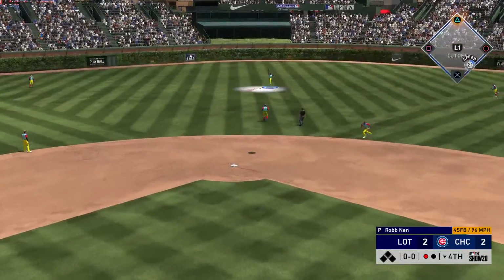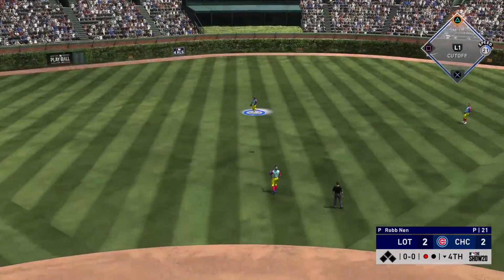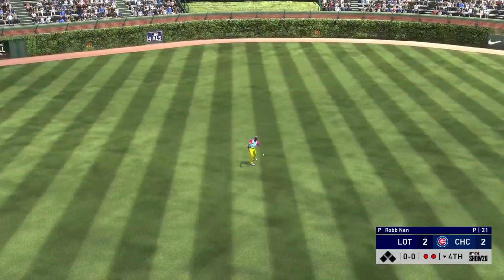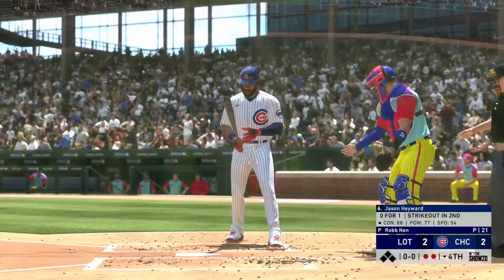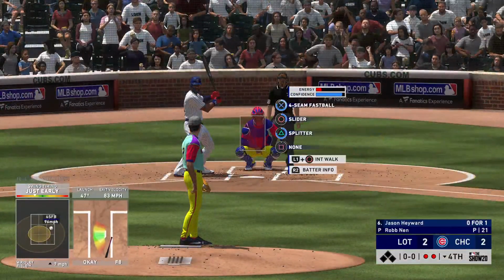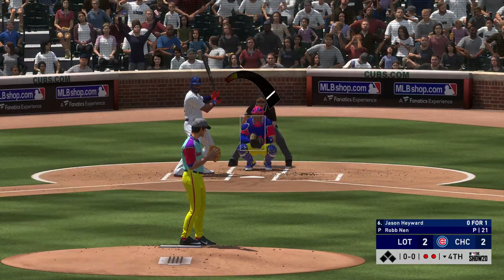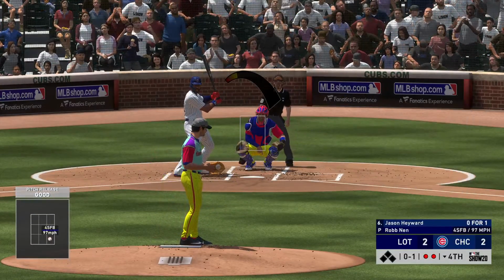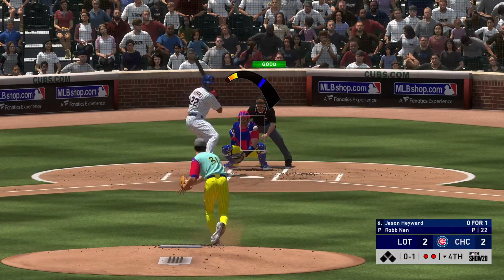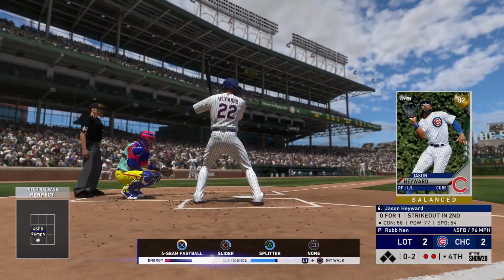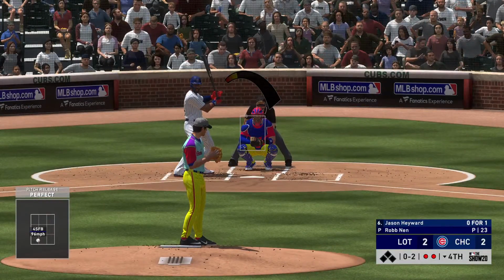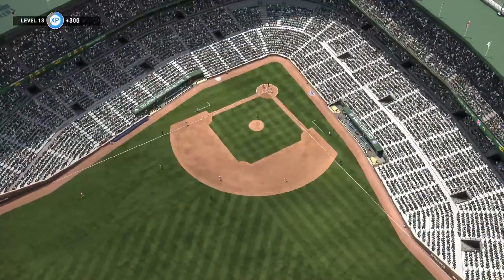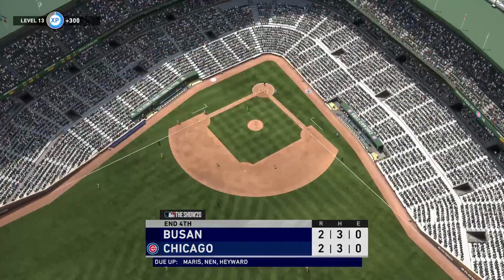This is skied into the air to straightaway center. Hayward has a read on it, and he brings it in for the 2nd out of the inning. Stepping up now, Jason Hayward, looking to put the ball in play here. He went down on strikes in his first at-bat. And a fastball's in there for strike 1. Fastball called for strike 2. Yeah, if he's going to pound the zone with this stuff all game, the offense better. A swing and a miss. That retires the side, and that will do it.